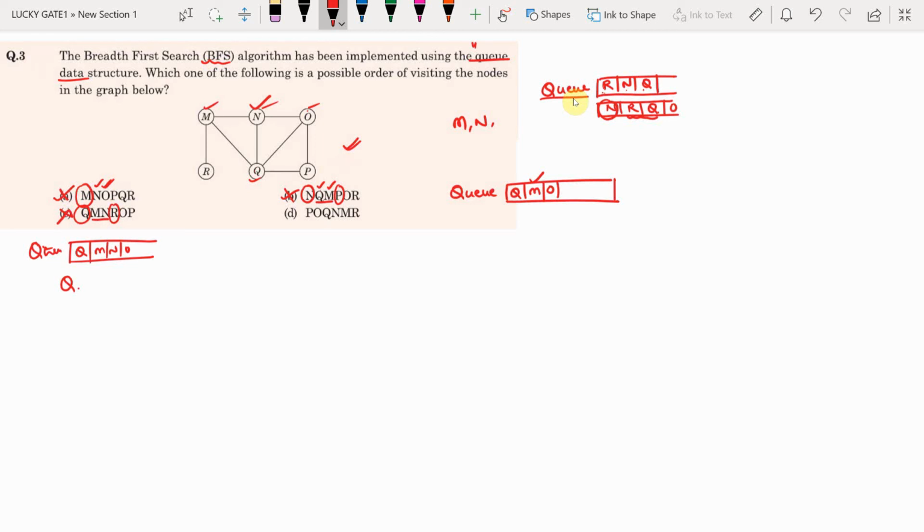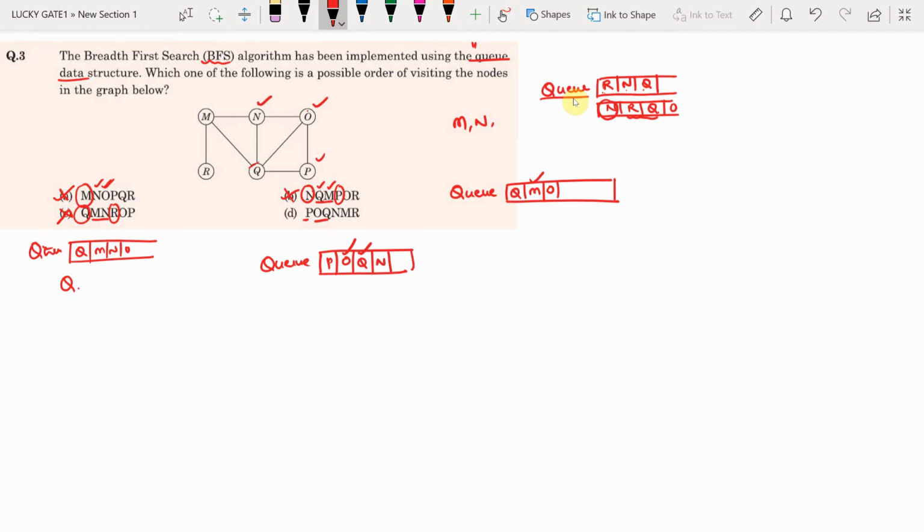So finally option D. Now in option D, what is the first node? It is starting the breadth first search at P. So the first node P is in the ready queue. What are the adjacent nodes of P? O and Q. So O and Q will be the next nodes. Suppose I take O as the next node. What are the adjacent nodes of O? O's adjacent node is N because Q is already there. N will be the next one in the order.